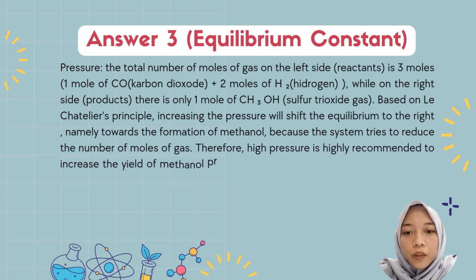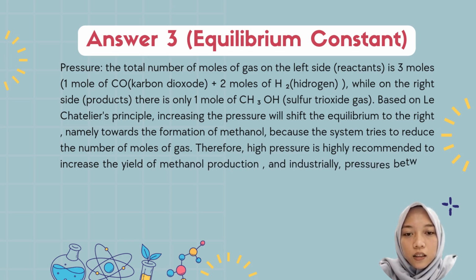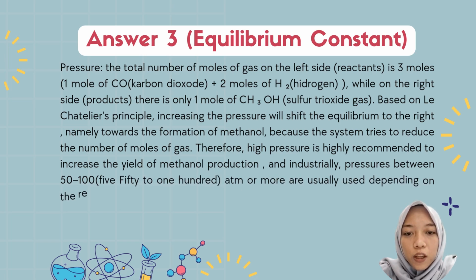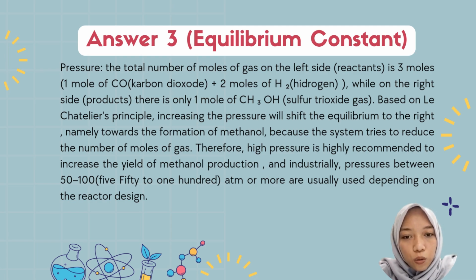Based on Le Chatelier's principle, increasing the pressure will shift the equilibrium to the right, namely towards the formation of methanol, because the system tries to reduce the number of moles of gas. Therefore, high pressure is highly recommended to increase the yield of methanol product. In industry, pressures of 50 to 100 atm or more are usually used, depending on the reaction design.